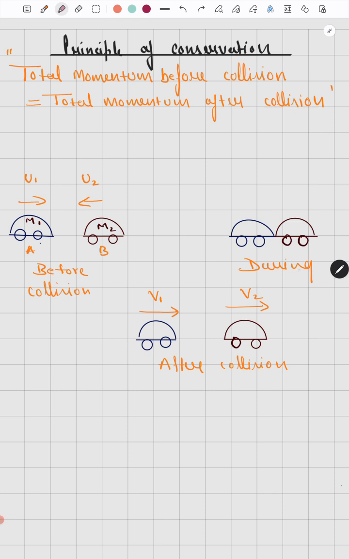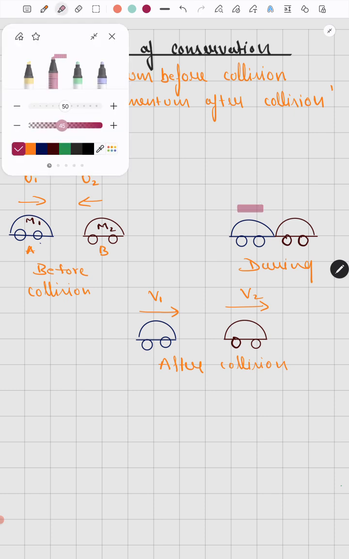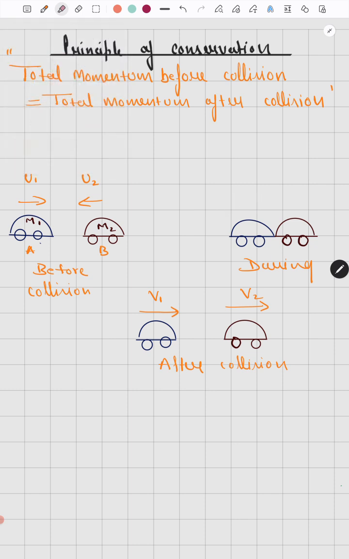The second situation is during the collision, meaning both cars have collided. Now both cars are colliding with each other. After the collision, the cars may move away from each other, or move towards each other, or maybe go in the same direction. So the third situation is after collision. Our statement says total momentum before collision is equal to total momentum after collision. So there is no use of the during-collision situation in the equation.